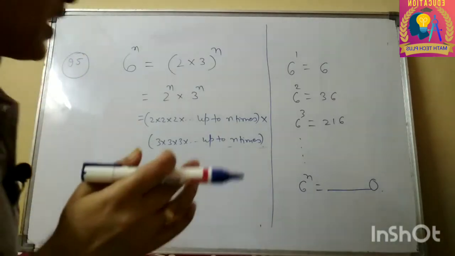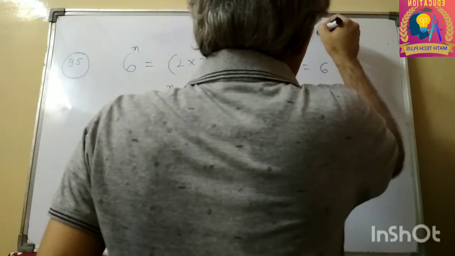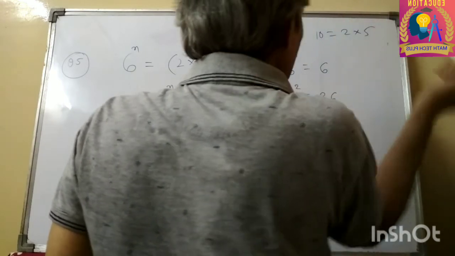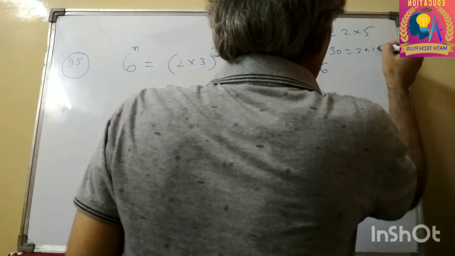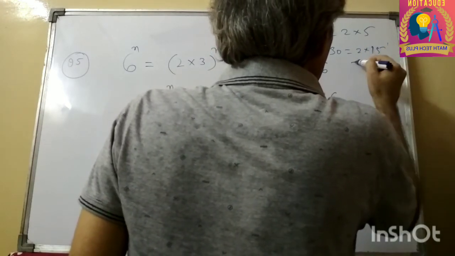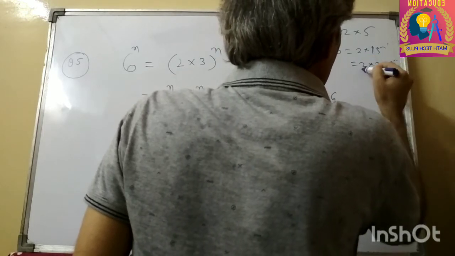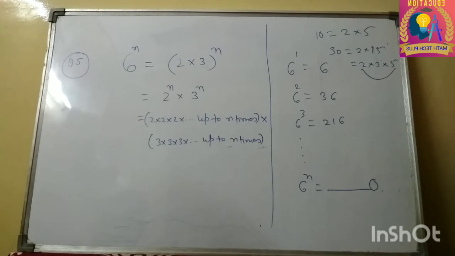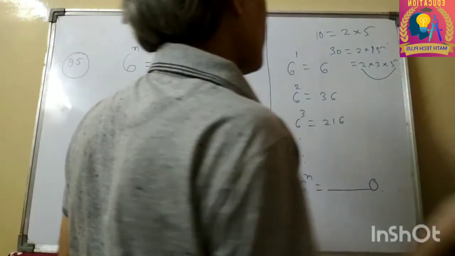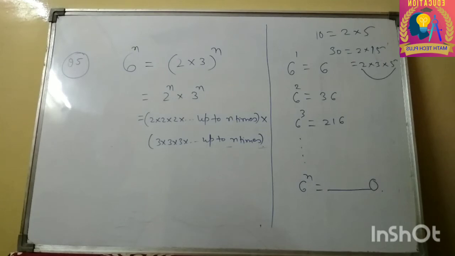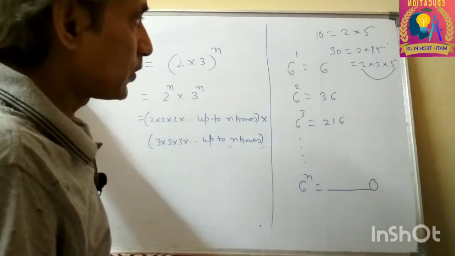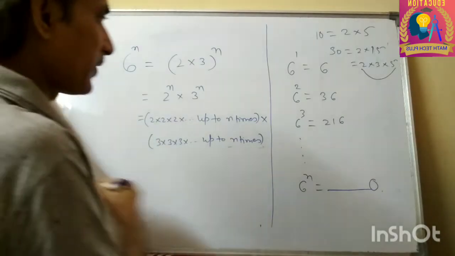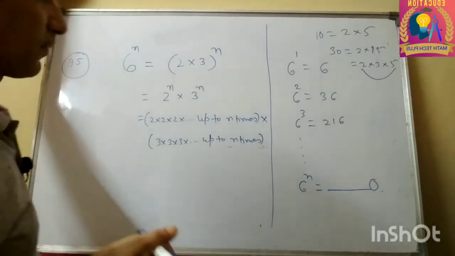Take any example, let's say 10, you were getting 2 into 5. Any number ending in 0, say 30. Factorize it: 2 into 15, then 2 into 3 into 5, we are getting 2 and 5. So any number ending in 0 will have at least one 2 and at least one 5. But in this case we are not getting 5, and therefore we can conclude that this number cannot end in 0. So now you can simply write it in your own words.